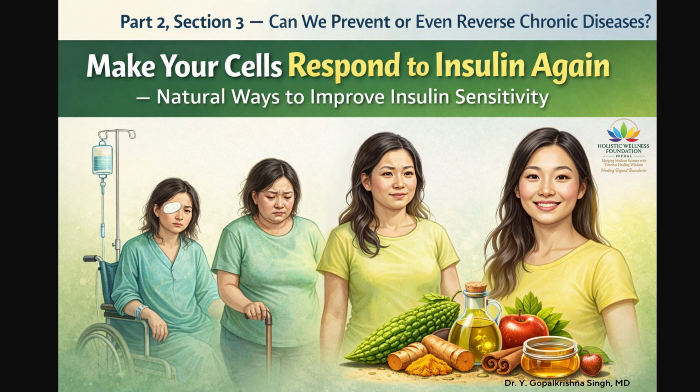Fenugreek, methi, improves insulin sensitivity mainly through its soluble fiber, galactomannan, which slows glucose absorption and reduces the need for large insulin release after meals. It also contains 4-hydroxyisoleucine, an amino acid that enhances insulin signaling and helps muscle and liver cells respond more effectively to insulin.